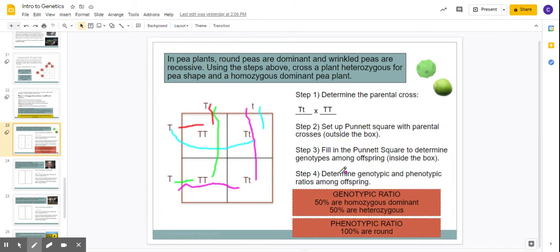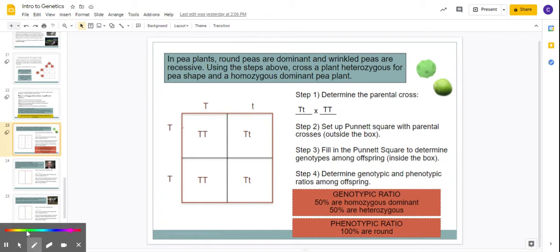Now, determine the ratios. So let me see if I can erase all these lines because now I don't want them. Sorry, this makes it more confusing. So we want to know the ratios. First, we're going to find the genotype ratio. We're going to count the actual genotypes. So my genotypes that I see, I've got a big T and a big T, right? Big T, big T, and there are two of those. 1, 2. There's two of those guys. These are also the same, big T, little t. Big T, little t.